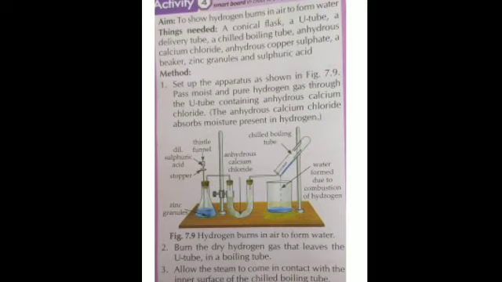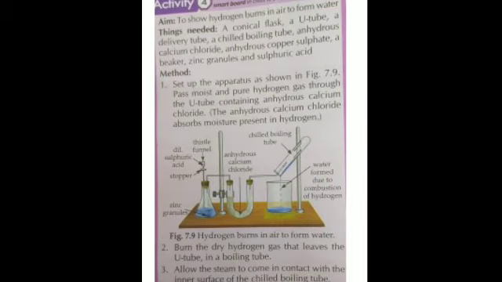We allow the steam to do what? Chilled boiling tube. We take the chilled boiling tube here, we heat it so that whatever moisture that has been produced by coming in contact with oxygen, it comes down in the form of water. Is that clear? Burn the dry hydrogen gas that leaves the U tube in the boiling tube. Again, heat this. The dry hydrogen gas will come from here, and then it will come in contact with this tube. Then what will happen? Then we allow the steam to come in contact with the inner surface of the chilled boiling tube. This is the chilled boiling tube.